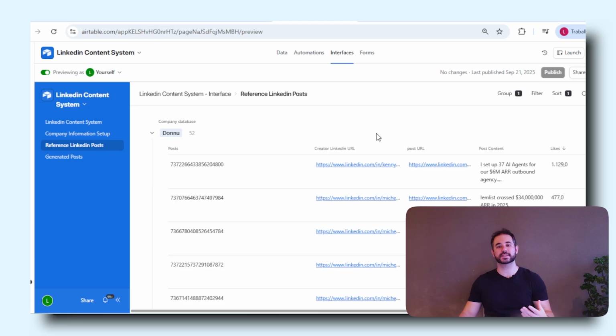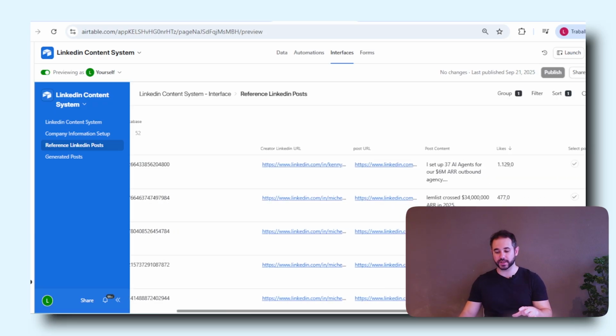So another thing that the system did is that it scraped posts from those LinkedIn creators I gave as reference, and it brought me those posts in here, so I can choose which ones I want to mimic in my next post, right? So I have some posts from different guys in here.